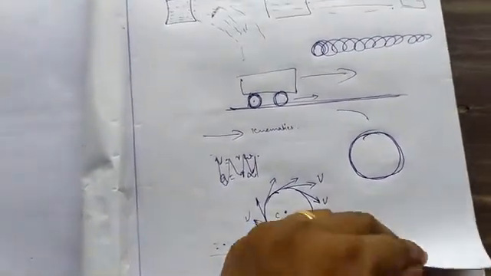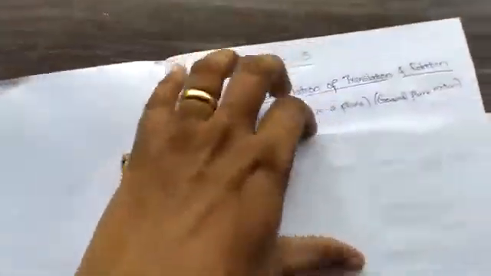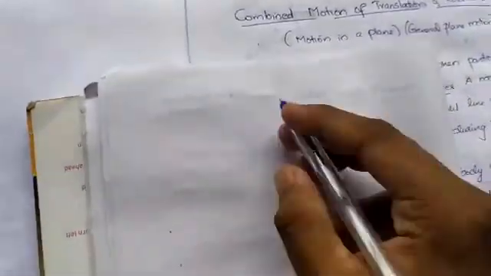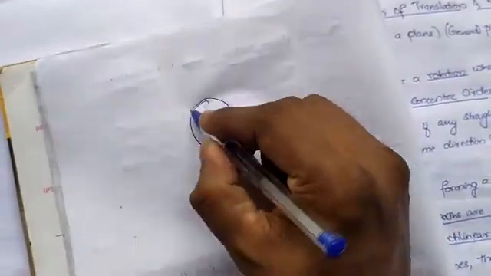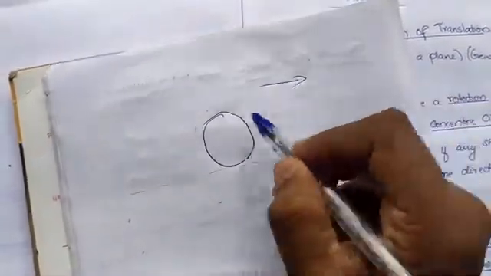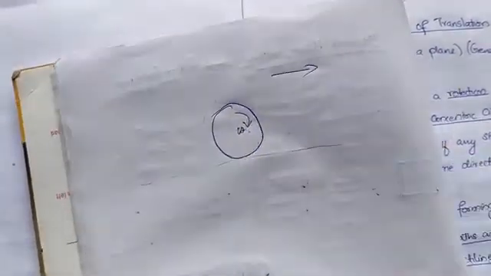Now what happens if it is moving also? It is rotating and then moving. This object is placed on this surface, moving along this side, and rotating with an angular velocity of omega.